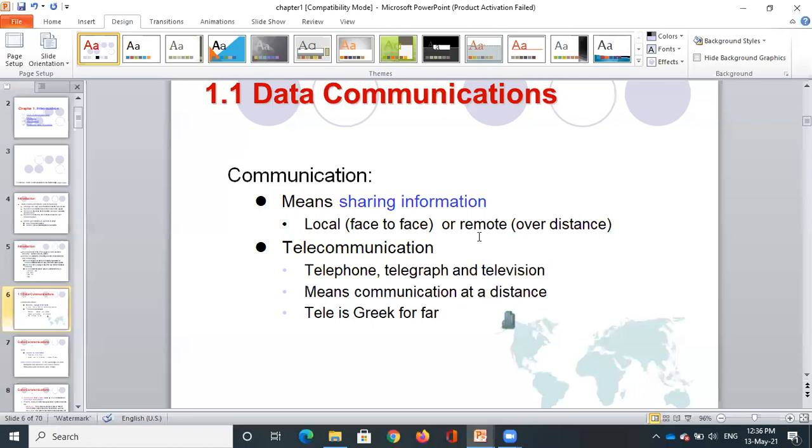So it means sharing of information. And telecommunication can include telephone, telegraph, and television. It means communication at a distance. The word telecommunication is derived from the Greek word tele, which means far, that is, a long distance. So for long distance communication, or long distance sharing of information, we require this network. I mean, we require the communication. That is about the basic meaning of data communication.